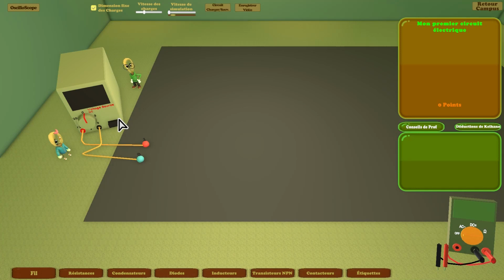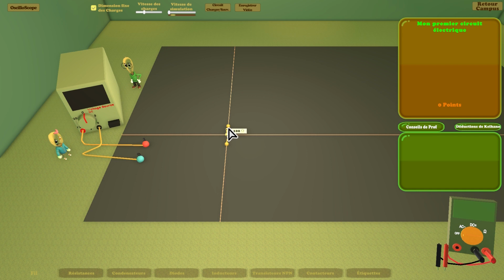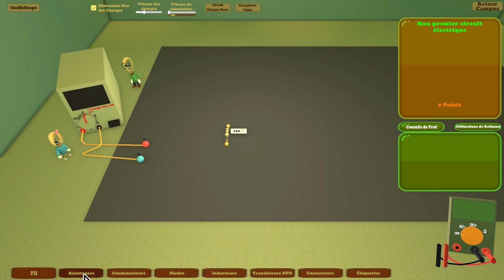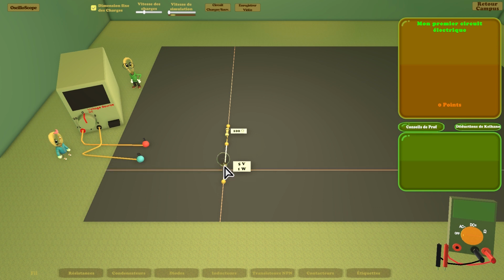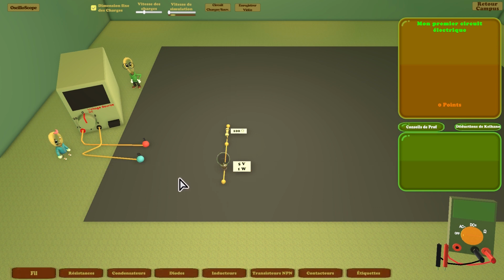Let's see how to use the multimeter in OTW. To do that, we will build a simple circuit line. First, we add a simple resistor in the circuit. Then we add an electric light bulb, which is a kind of resistor.